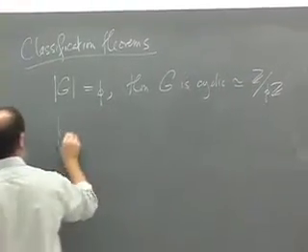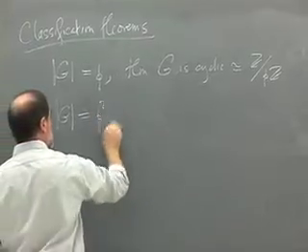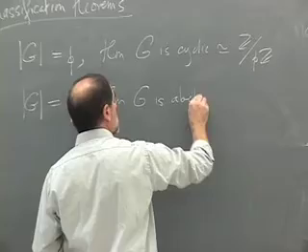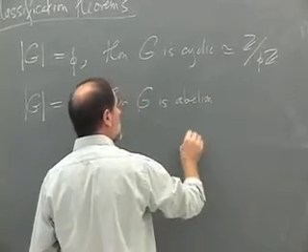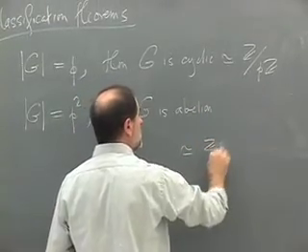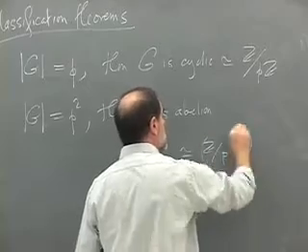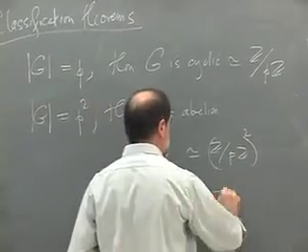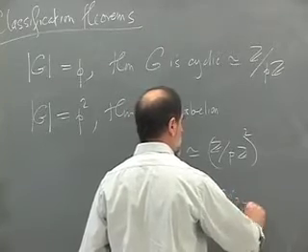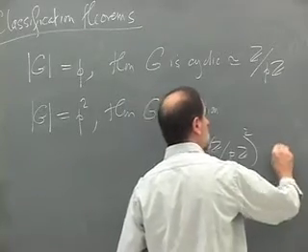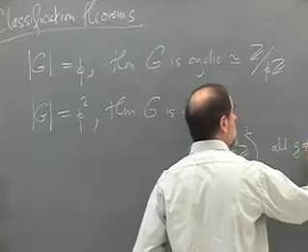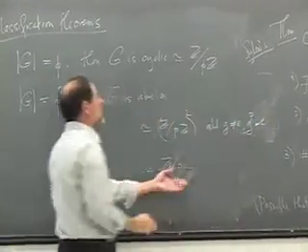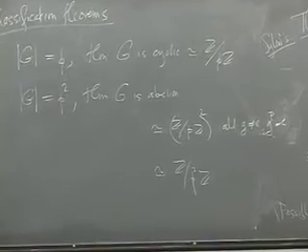If the order of G is p squared, then G is abelian. And there are two possibilities. It could either be isomorphic to (Z mod pZ) squared if there were no element of order p squared, or it could be isomorphic to the cyclic group. This is all g not equal to e satisfying g to the p equals e. And this is where there's some element which doesn't have order p.